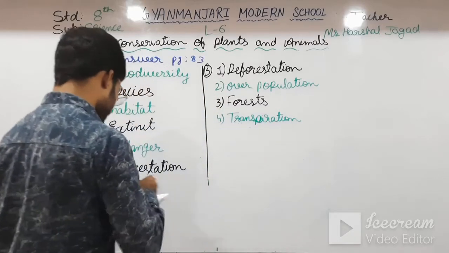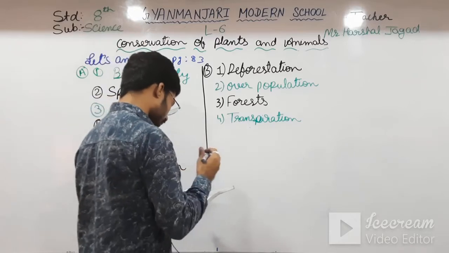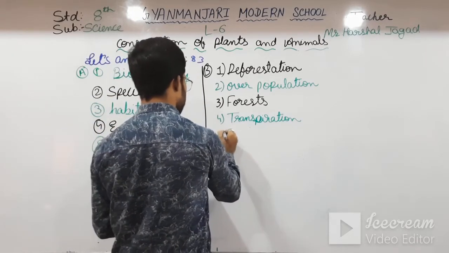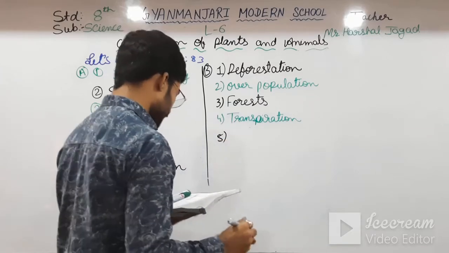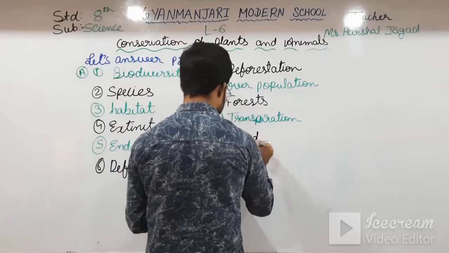And the last one, fifth: this is caused when soil is left loose on the mountain. So what happens? The land slides, that is landslides.